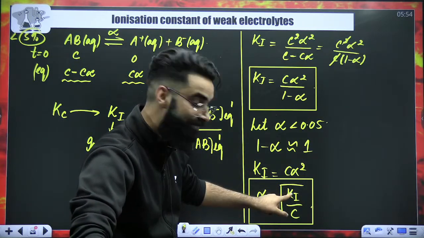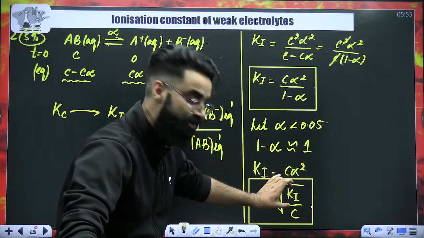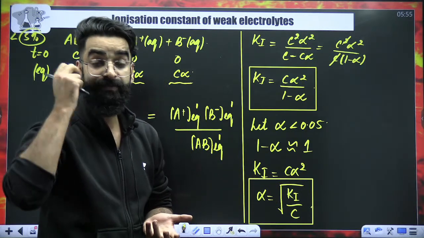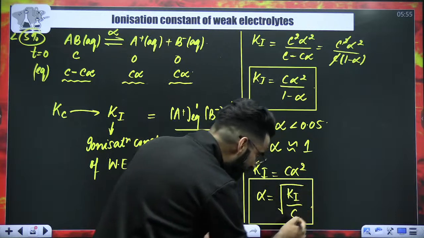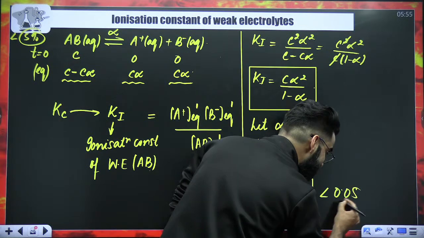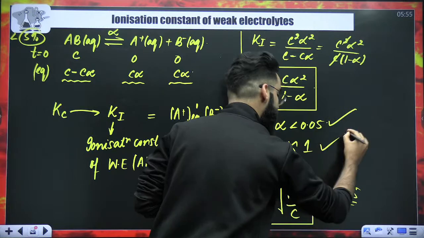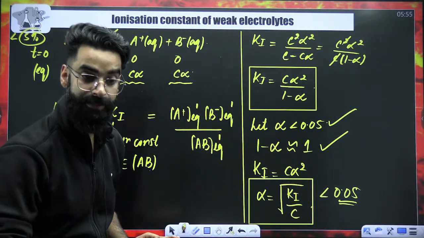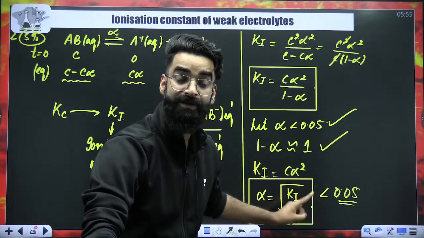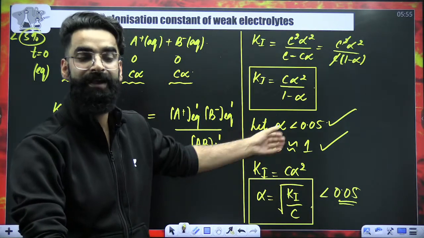And Ki value will be given to us as per the equation. C value will be given to us as per the equation. We just have to put the values. After putting the values, we'll be getting the value of alpha. And if the alpha value, after putting the terms in this equation, comes out to be less than 0.05, that means whatever assumption we have done is absolutely correct. If alpha does not come out to be less than 0.05, that means our assumption is absolutely wrong.